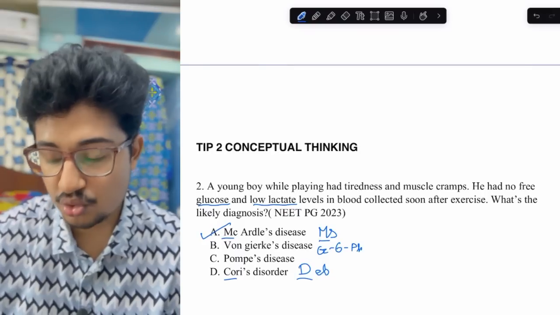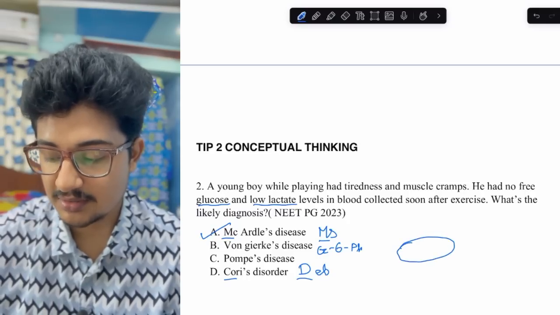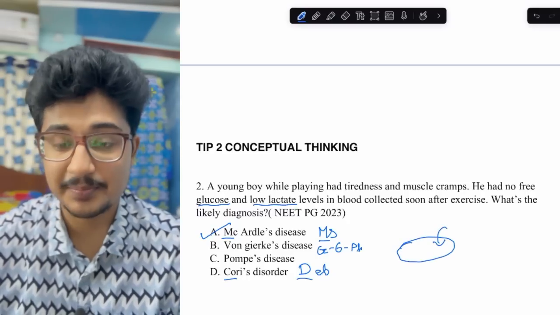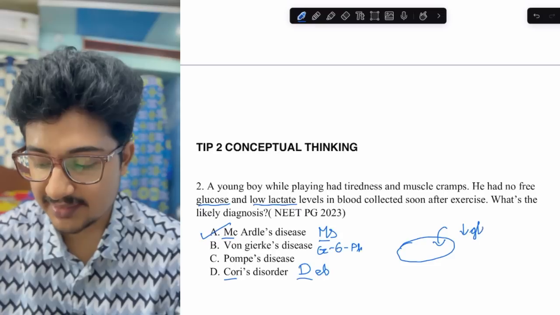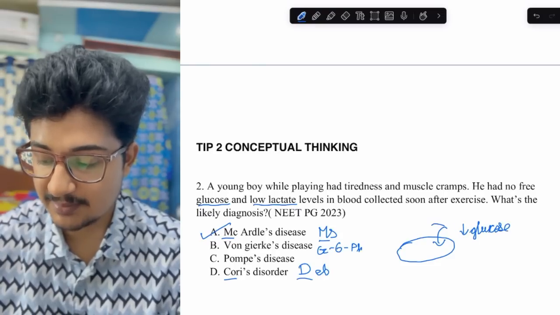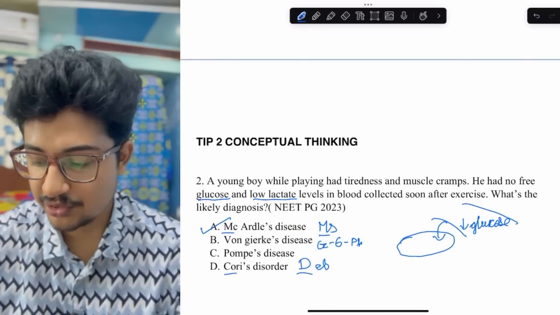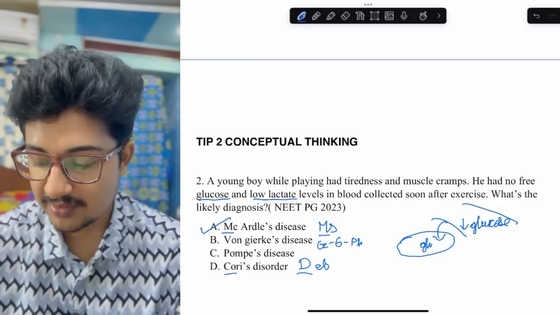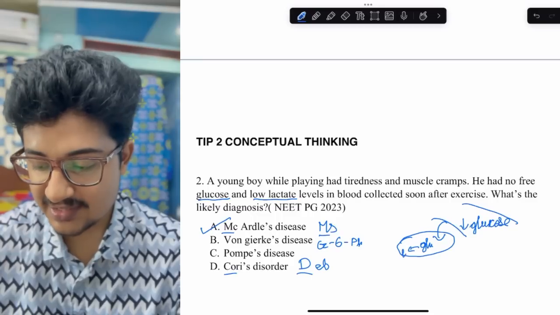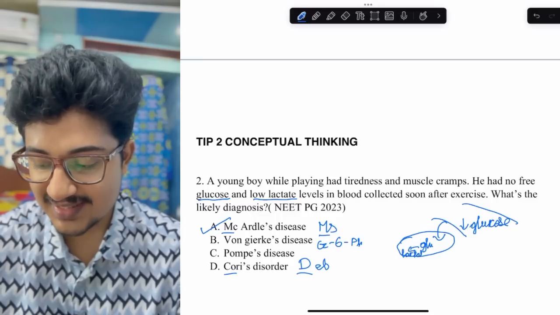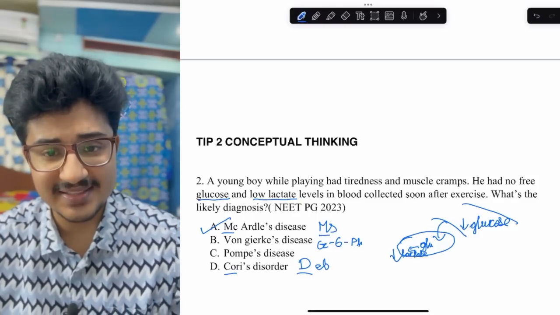And why is there low glucose? Because there is no glycogen in the muscle. So glycogen will take up glucose from the blood during exercise. And so there would be low glucose in the blood. In the bloodstream, there would be low glucose and low lactate, because from glycogen, glucose is formed, and from glucose, due to anaerobic glycolysis, lactate is formed. So less glucose is there in muscle, so less lactate would also be formed. So this explains why this is the answer.